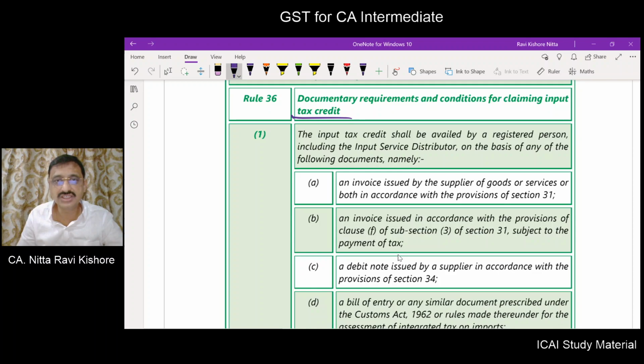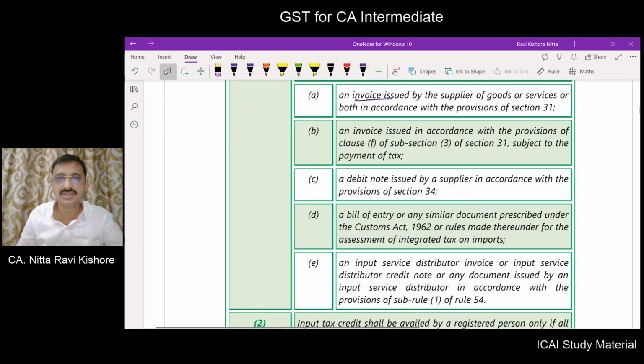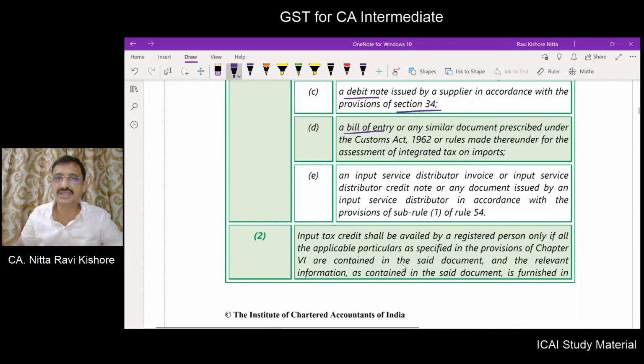What are they? Invoice issued in accordance with section 31. Invoice issued in accordance with the provisions of clause F, means 31(3)(f), subject to payment of tax. A debit note issued under section 34. A bill of entry or similar document prescribed under Customs Act for imports, IGST paid on imports. The input service distributor invoice or input service distributor credit note or any document issued by an ISD in accordance with rule number 54 sub-rule 1.